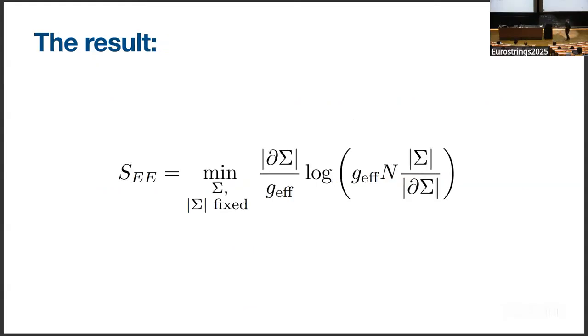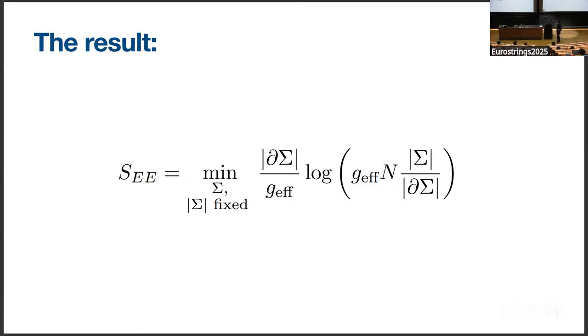Okay. So let's give a summary of the result, and then I will try to explain how we arrive at the features of this result. So the result is going to be a minimal area formula. So we have an area here, and the minimization problem is over all possible subregions, subject to the condition that the volume of that subregion is fixed.